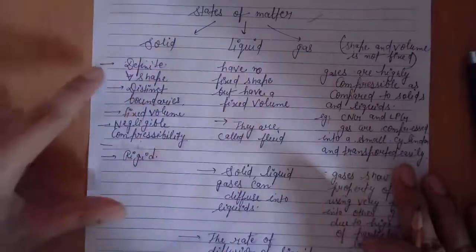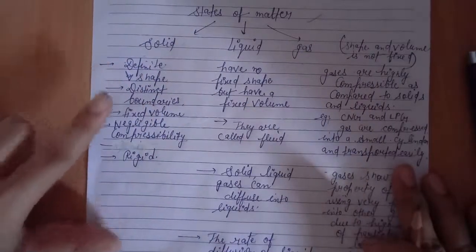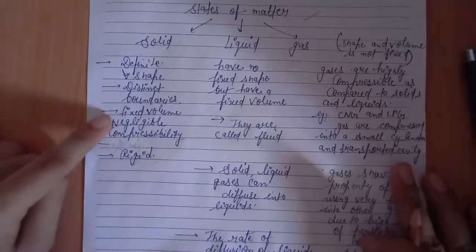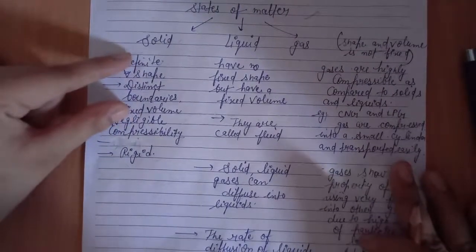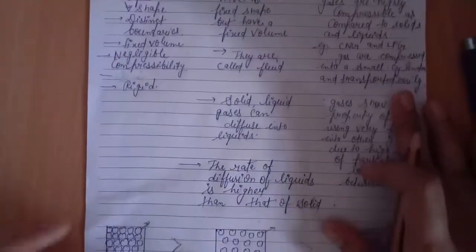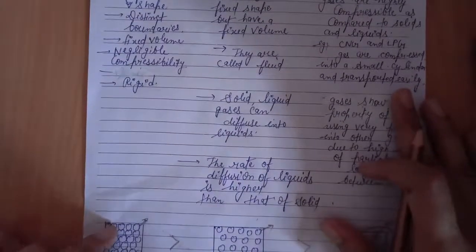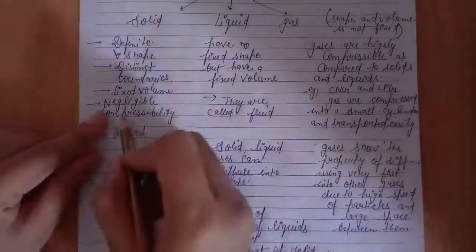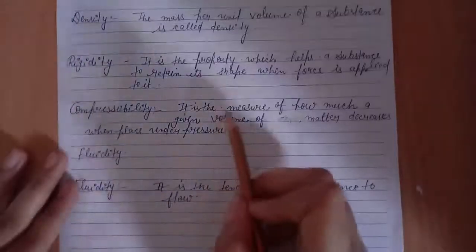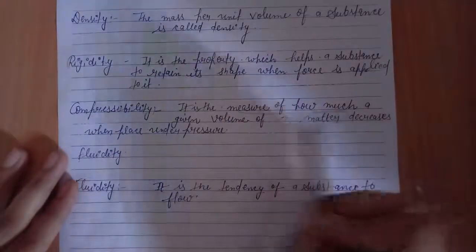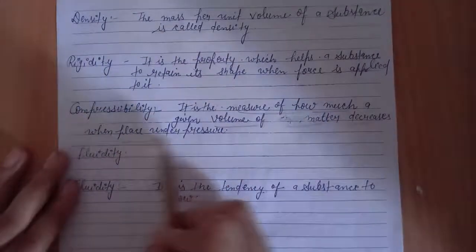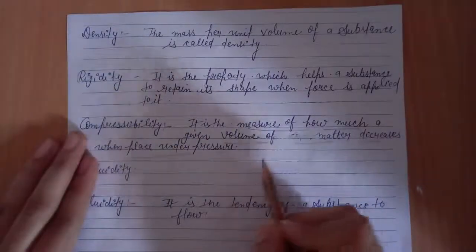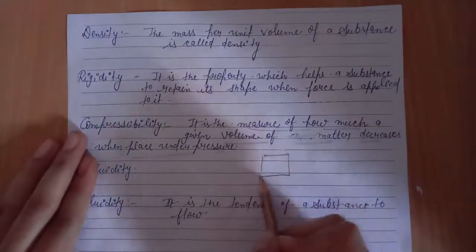Solid has a definite shape, distinct boundaries, and fixed volume, and these conditions are because of the properties we have discussed. Solids also have negligible compressibility. Compressibility is a measure of how much a given volume of matter decreases when placed under pressure. Volume is the space covered by matter.